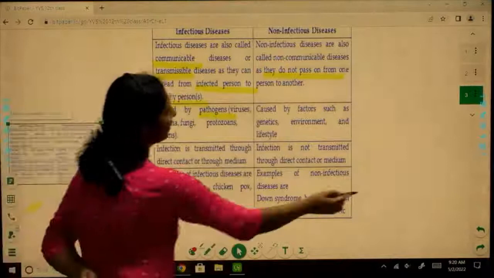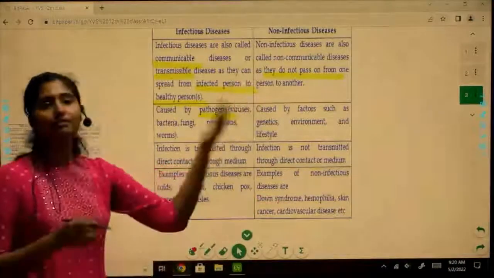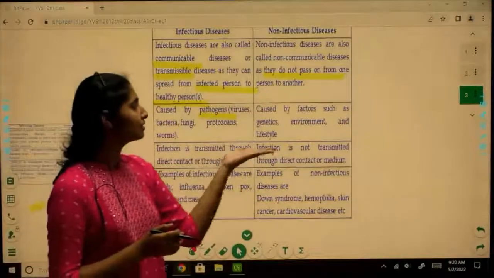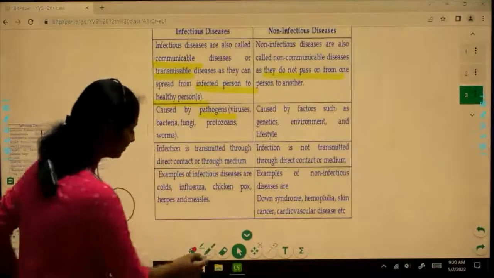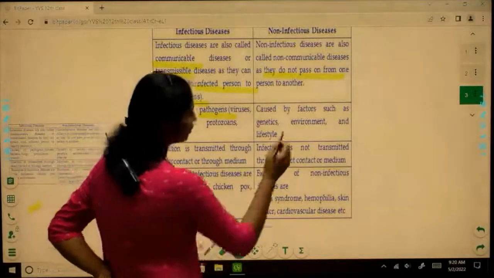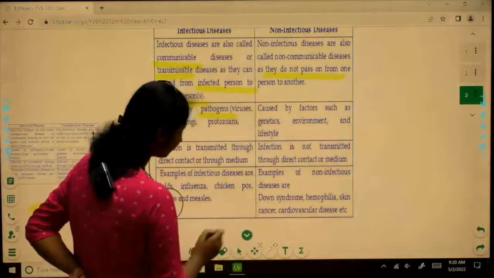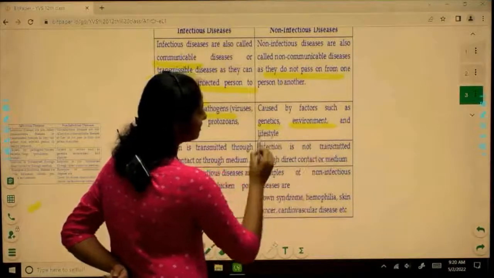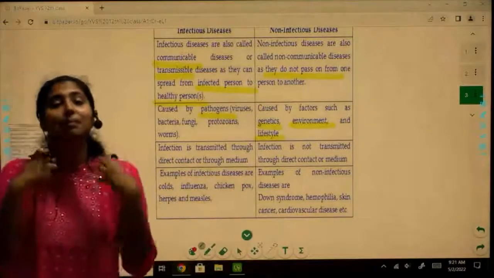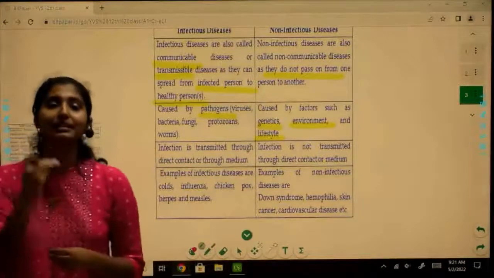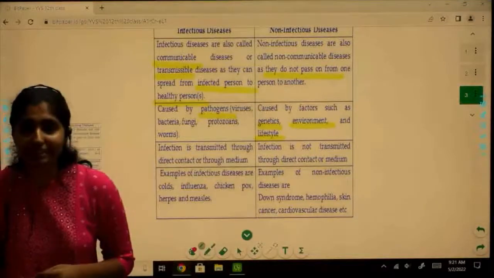Second, non-infectious diseases are caused by factors such as genetics, your environment, and your lifestyle, right? Here we do not have a pathogen, but rather it is the composition of your genes that leads to exhibition of a particular diseased phenotype.